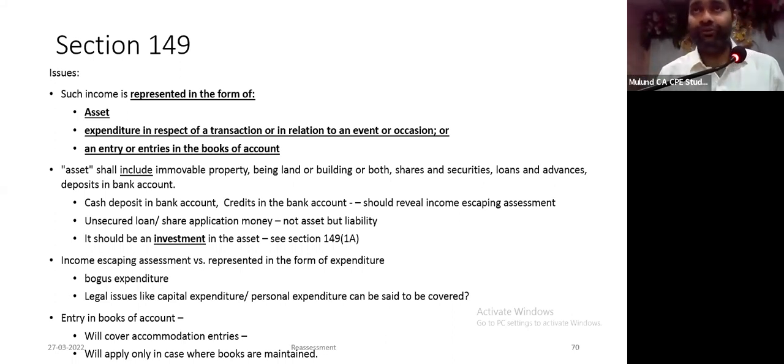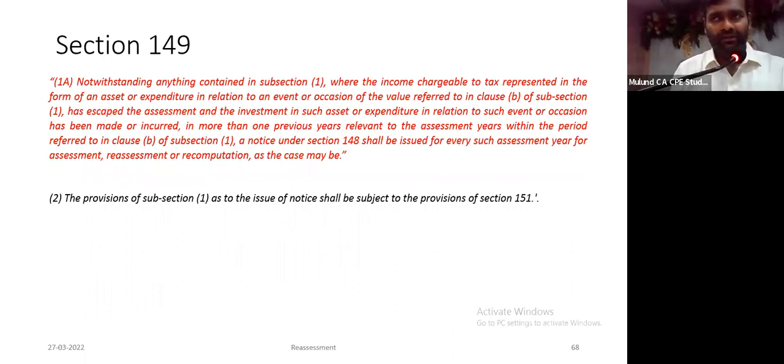They have now introduced subsection 1A. They are not going to introduce. Please look at the wordings of subsection 1A. Notwithstanding anything contained in subsection 1, where the income chargeable to tax represented in the form of an asset or expenditure in relation to an event or occasion has escaped assessment, and the investment in such asset. Does this mean that you can reopen under 149 1B only if there is an investment in asset? Are they trying to say only if there is an investment in an asset you can reopen?